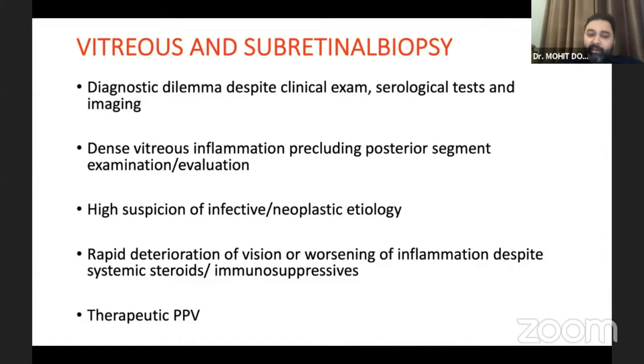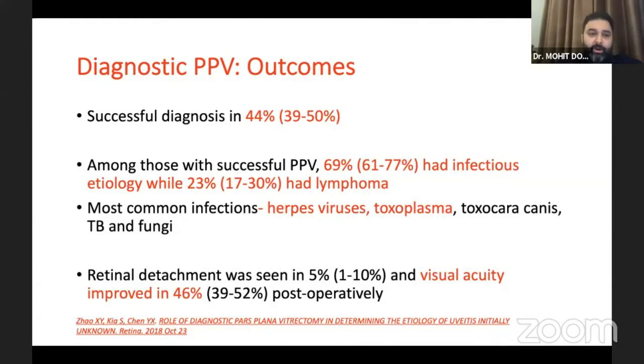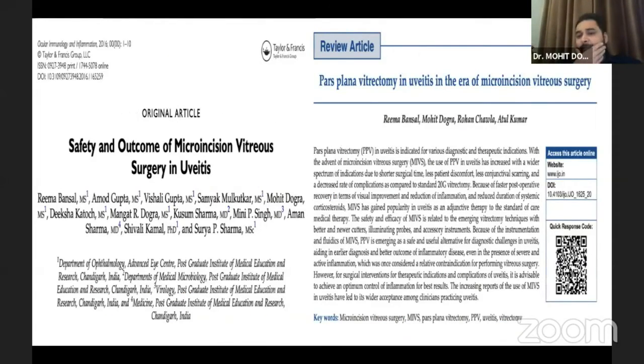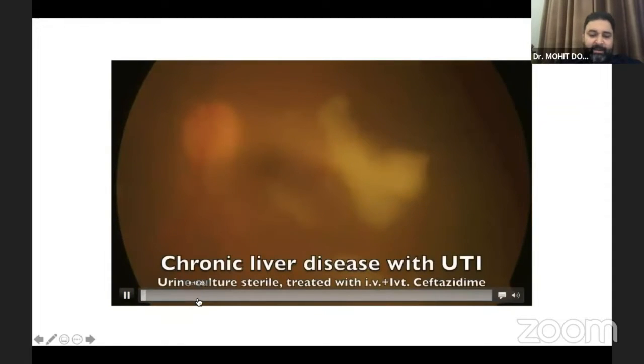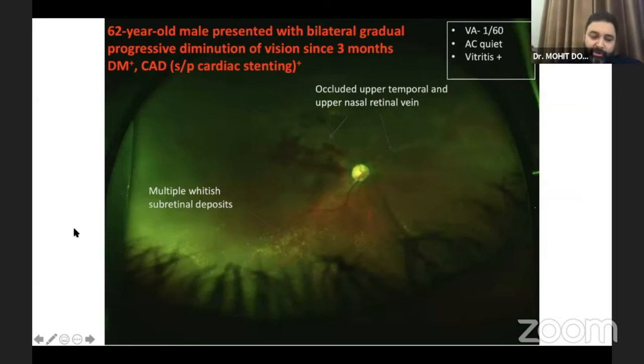Quickly come to vitreous and subretinal biopsy. Simmer covered some of that. I'm going to limit myself to vitreous and limit myself to subretinal and beyond. This is some of the data on diagnostic. Simmer also covered a couple of these. These are some of our articles on this, and if anyone's interested, they can do their reading. This is just endogenous endophthalmitis. I'm just going to a video of a patient we had. So I'm actually going to skip this because Simmer talked about this. I'm going to just go on to subretinal biopsy.